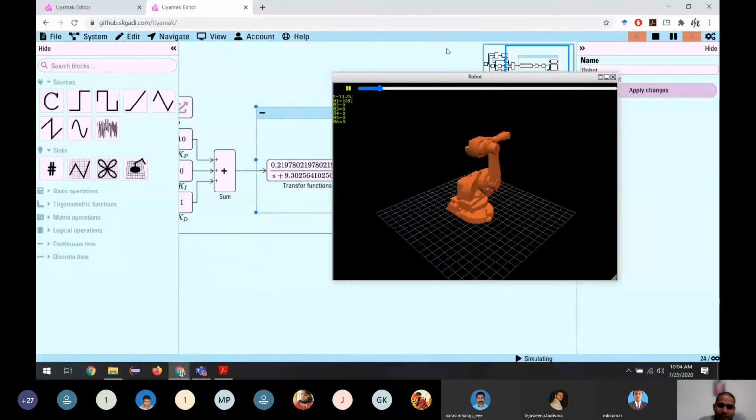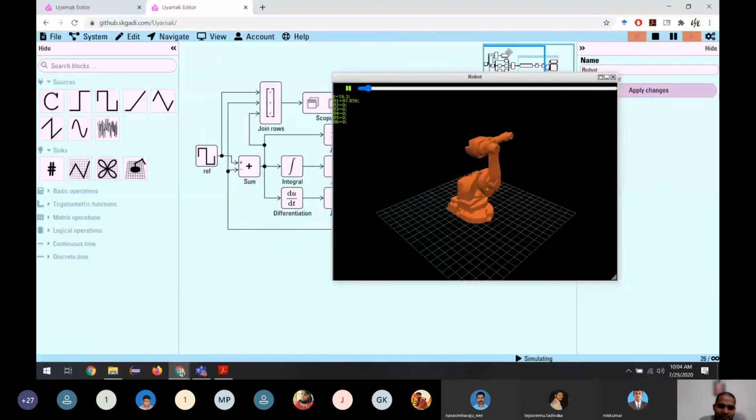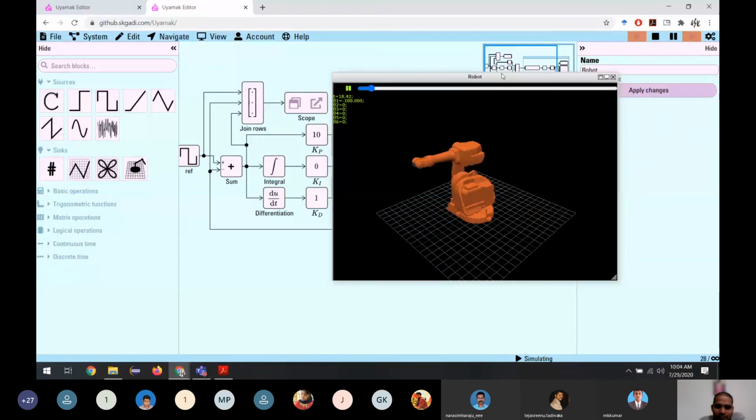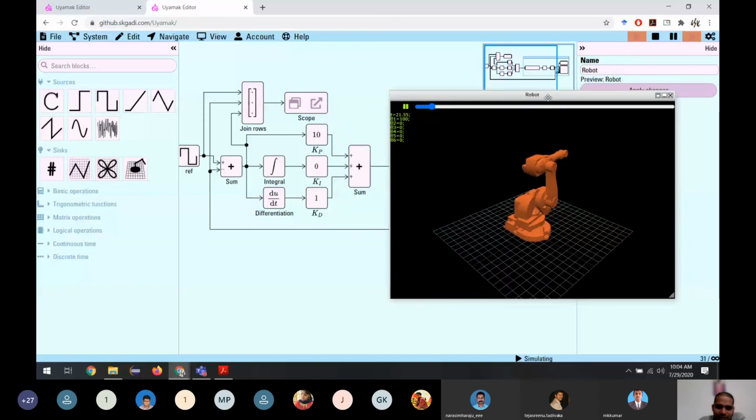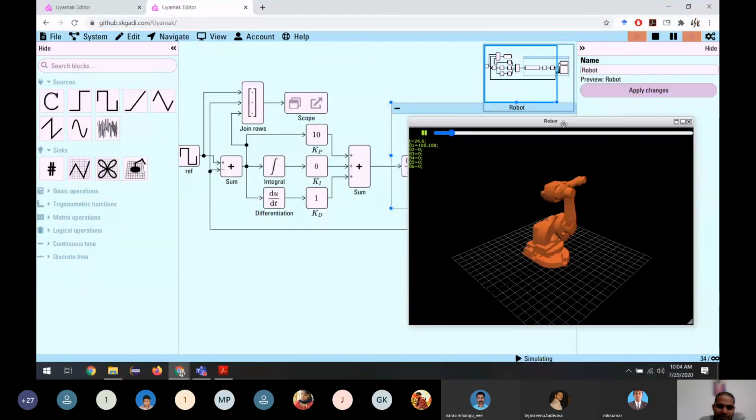In this way, we can use the PID controller to control a model. We are not learning the PID controller, so I'm not going into the theoretical part, but this is the implementation of the PID controller. If you have any doubts, please ask me. So Suresh, once theoretically we confirm KP, KI, KD, then we have to come forward for simulation. Am I correct?